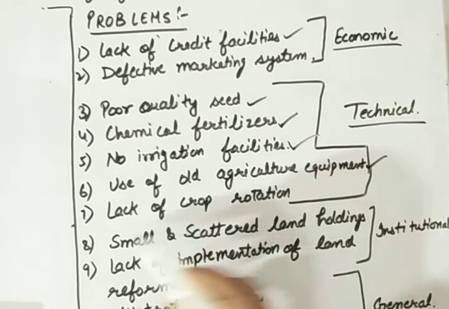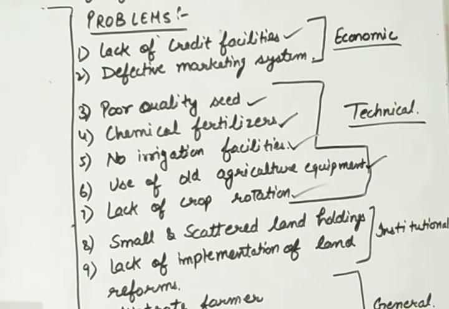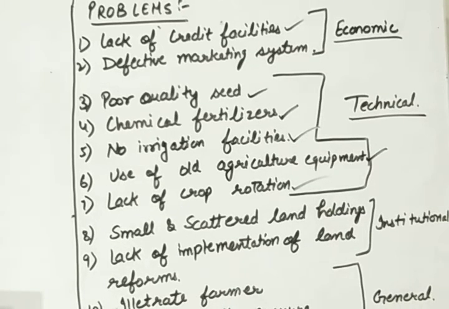Next is lack of crop rotation. Yes, we are not doing crop rotation because we are growing the same crop every time. If we are doing crop rotation, that is only for similar types of crop. That is, once we grow wheat, then we grow maize, then again wheat, then again maize. That is, we are not doing something related to crop rotation that will make our particular soil grow its fertilization for other crops.